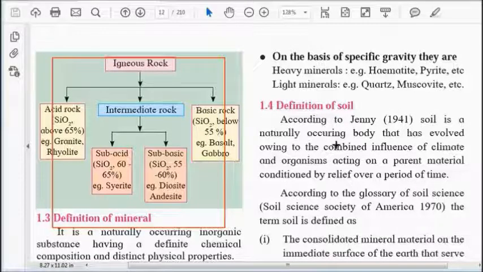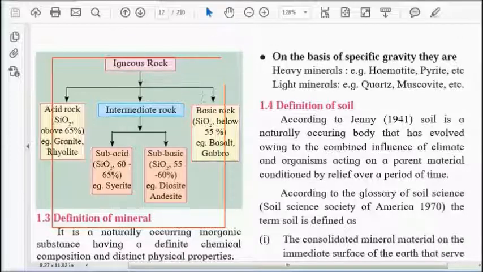It has acidic rock and basic rock. Therefrom intermediate rock is made, and therefrom subacid and subbasic rocks are made. This is the general picture about igneous, sedimentary, and metamorphic rock.